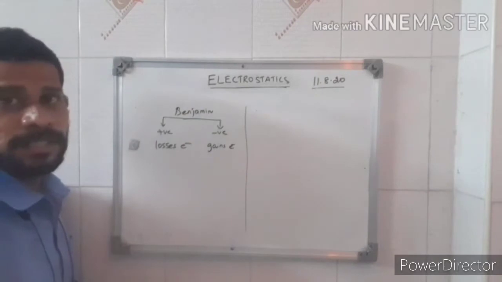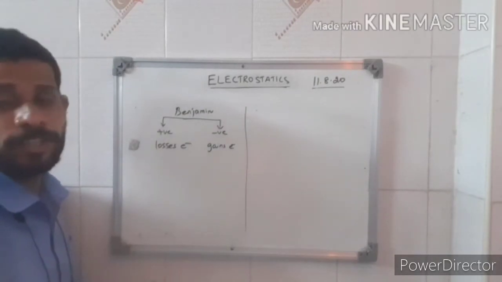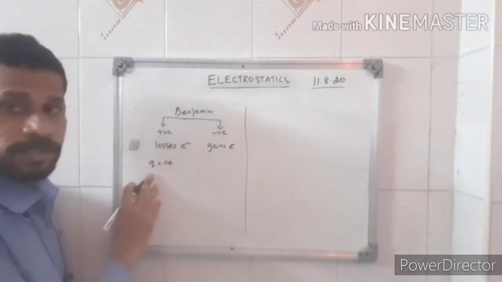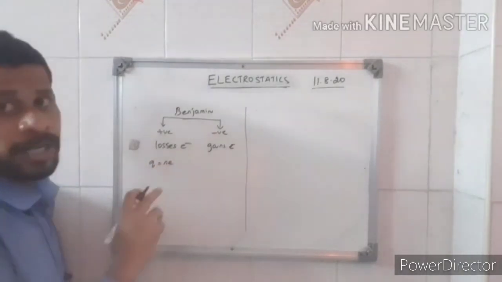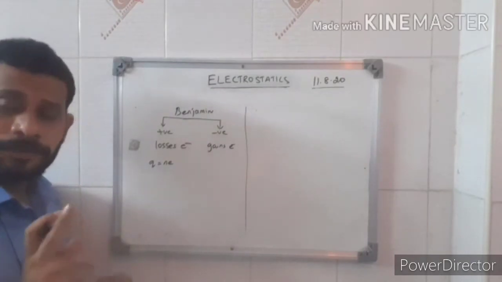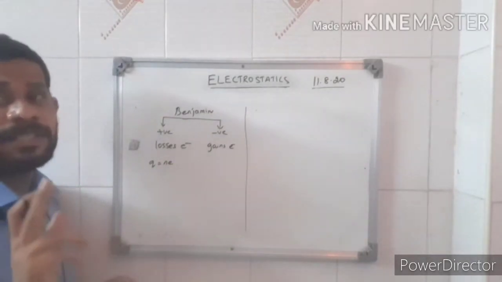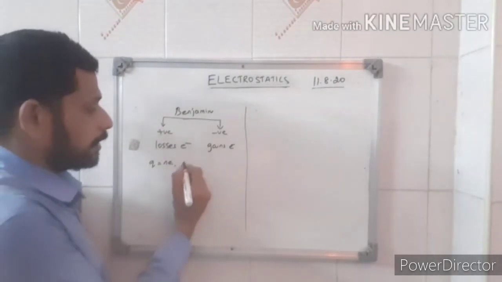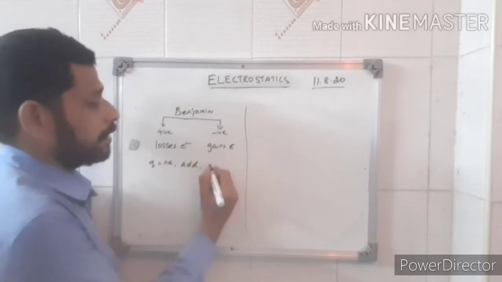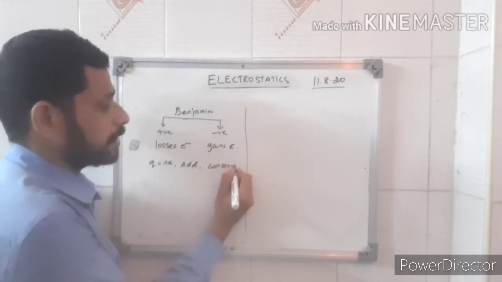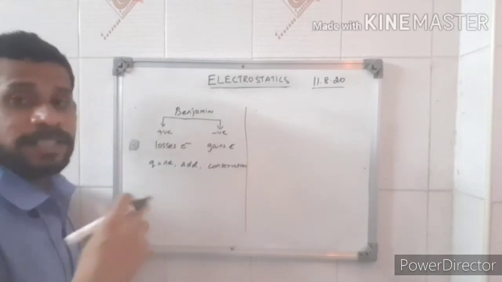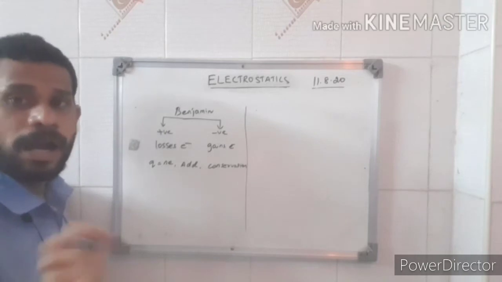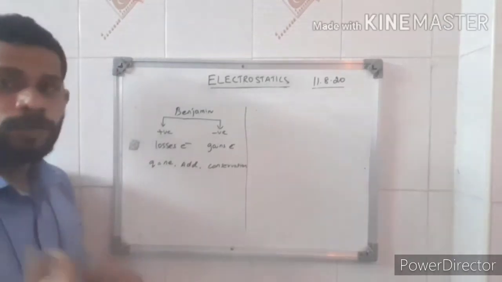Based on these electrostatic properties, the charges are classified into three types. The first one is quantization of charges, Q equal to n e. Remember that the SI unit of charge is coulomb. Then the additive nature of charges, and the third one is conservation of charges. The charges can neither be created nor destroyed, but can be transformed from one form to another.